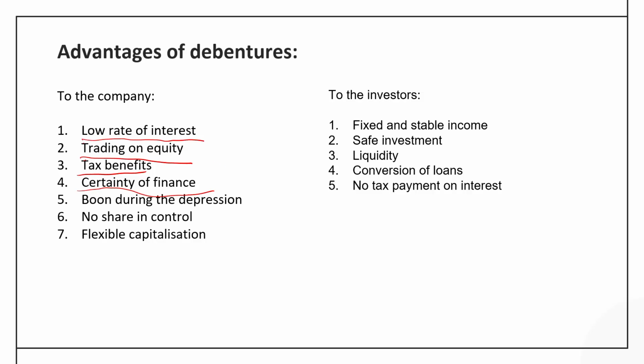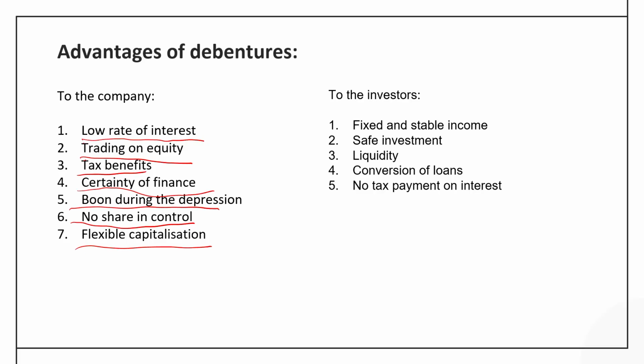Certainty of finance, especially in the case when the economy condition is not good, investors do not have the surplus money to invest in the equity capital, still the company can be assured of getting the finance in the form of debentures. And so during the recession period, it is acting like a boon when there is no other fund available for the company. Then, no share in control. It is a very important disadvantage for the shareholder, but the company is enjoying this feature as it does not have to share the controlling power or the decision making power with the shareholder.